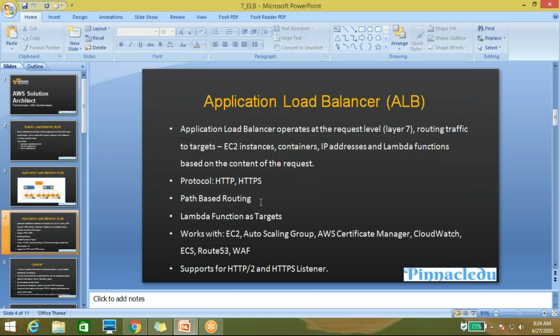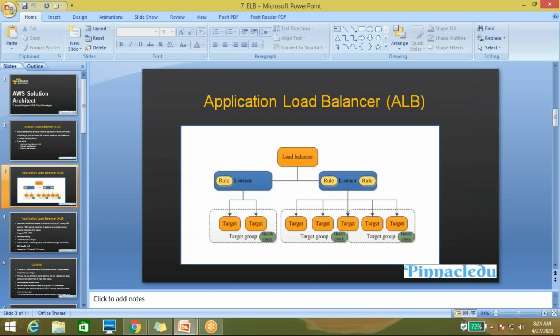By the image you can understand. Suppose this is your server, installed on your EC2 instance. This is target 1. Here you can see target group target 1 and target 2. It means there are two instances available in this target group, and there are 5 instances available in the second target group.